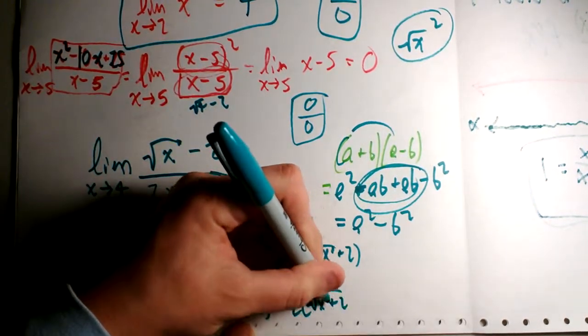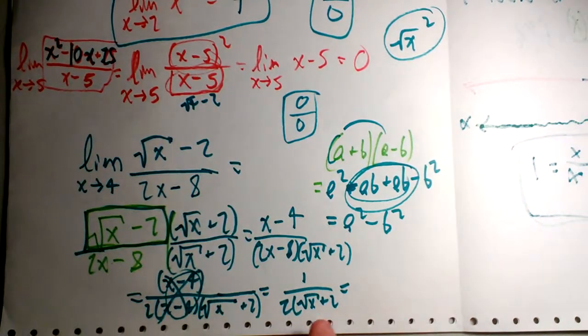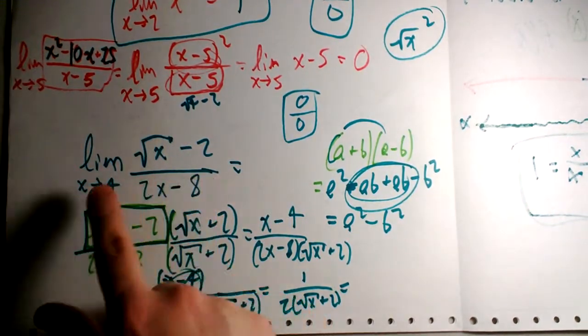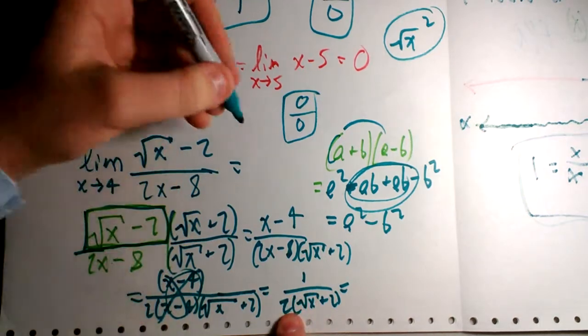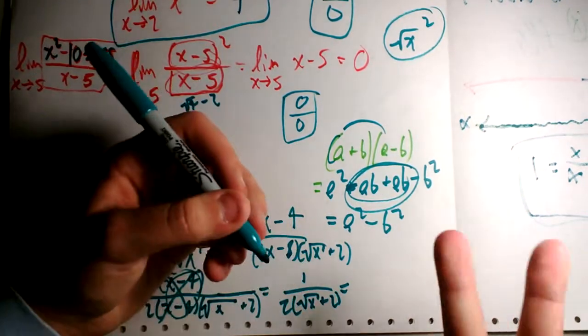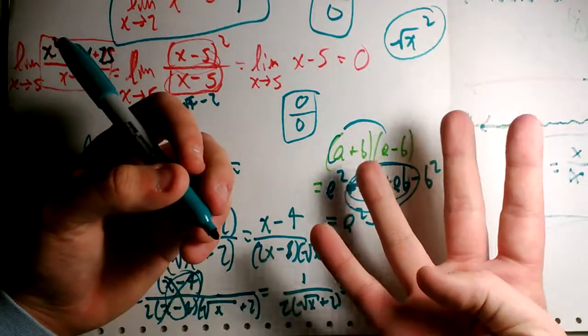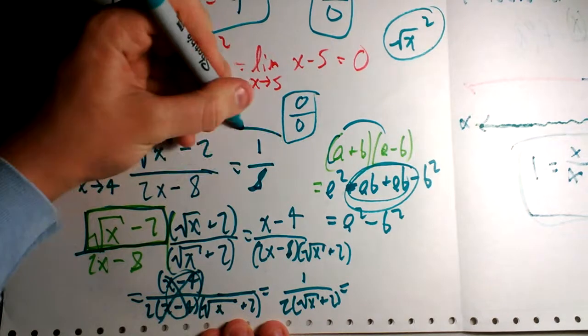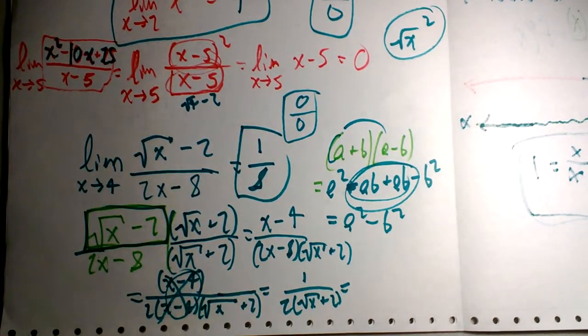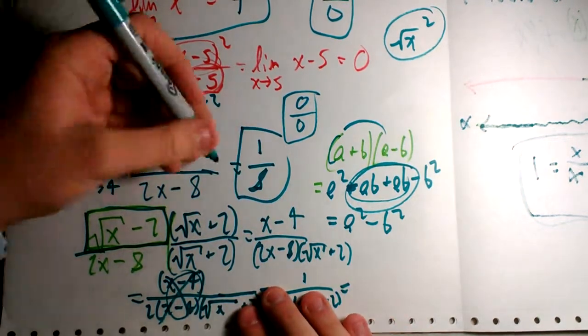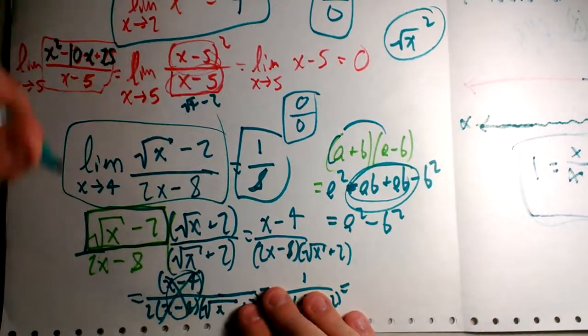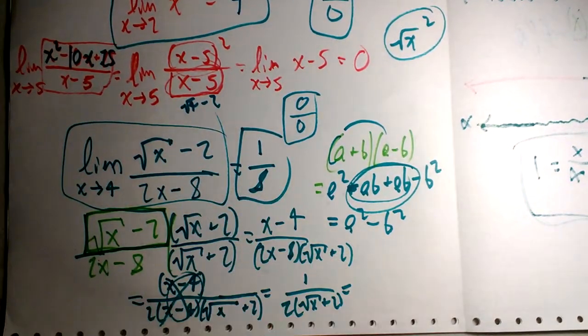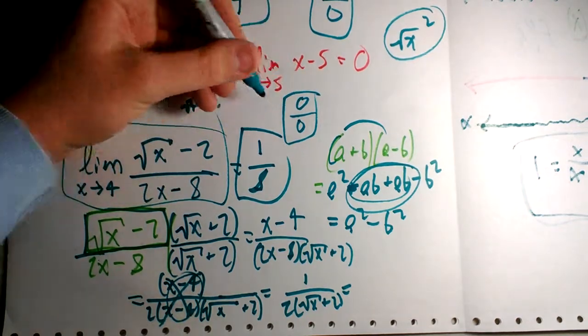Alright, and now let's plug it in the limit. If we plug in 4 into this, 1 over, so square root of 4 is 2, 2 plus 2 is 4, 4 times 2 is 8. So you get 1 over 8. And I'll tell you right now, oh man, I should have brought a graphing calculator up here. But either way, if I were to graph it, this is the incredible result. If you have 4 on this equation, it actually simplifies perfectly to 1 over 8, even though you get 0 over 0 if you did others.